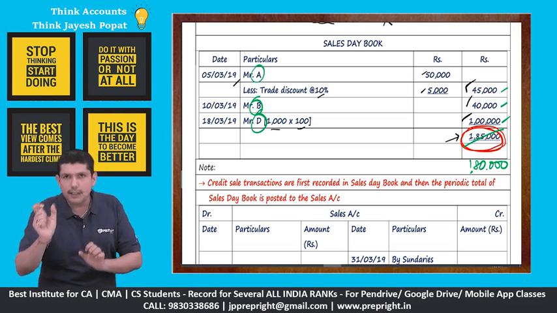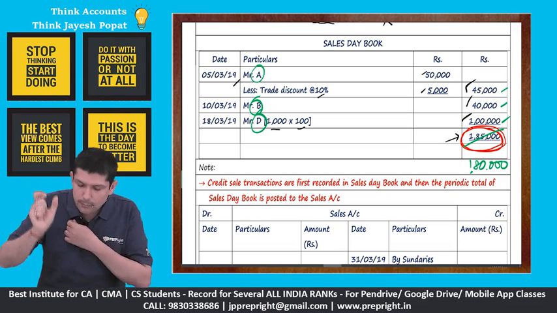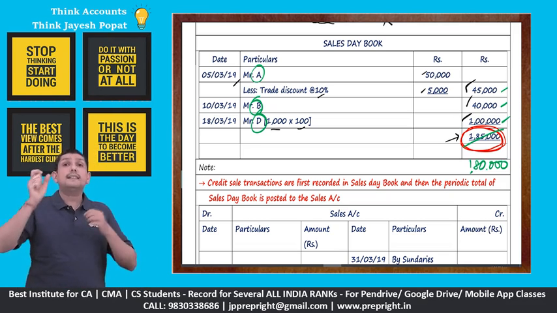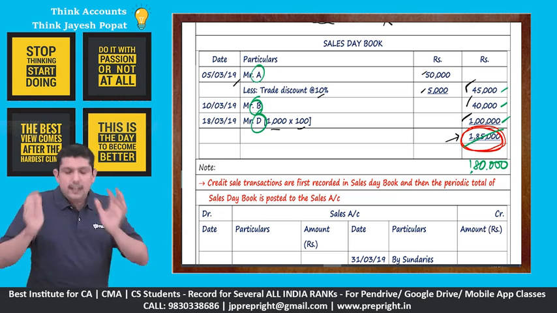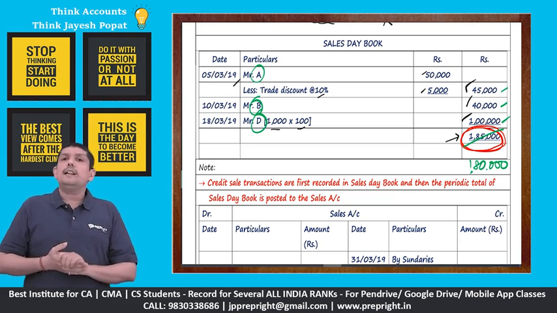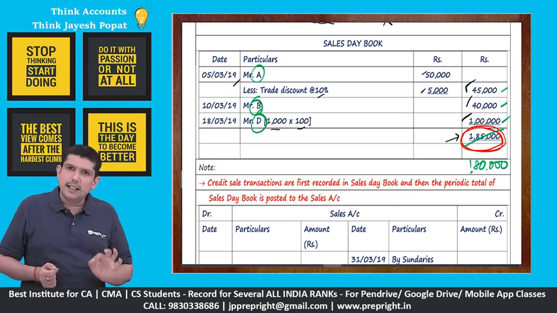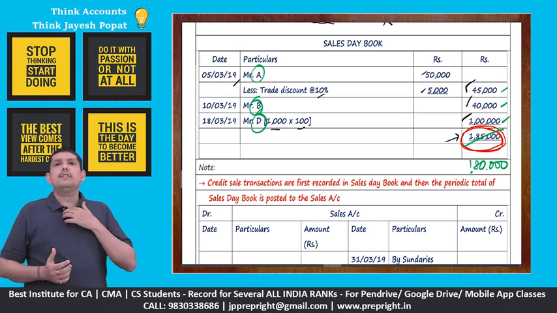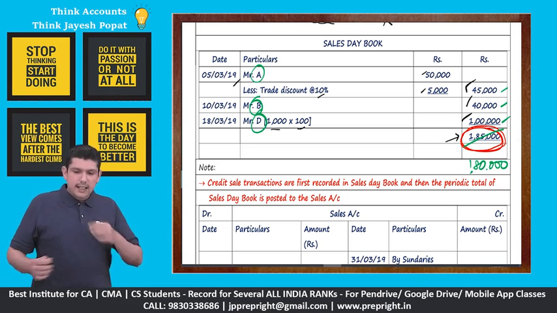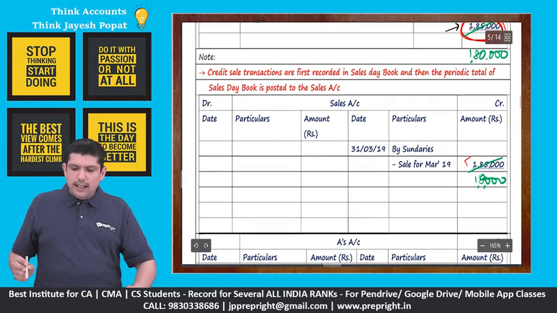We post the periodic total. So if there is a problem in the periodic total, only the sales account will get impacted. The debtors account will not get impacted. So this is a single-sided error, right? We are before preparation of trial balance. This is a single-sided error. So here, how do we rectify it?